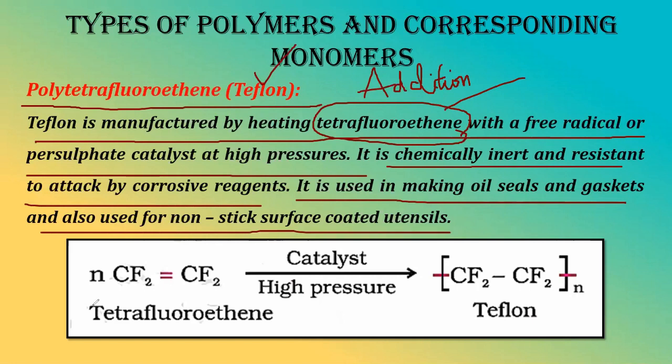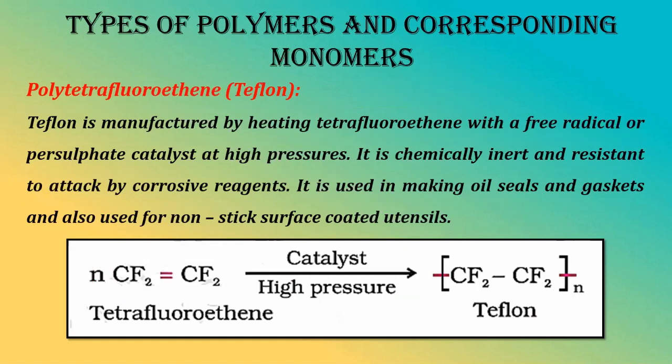Okay, so this is tetrafluoroethene. As you people can see, n times it is being repeated to form Teflon, under catalyst. It is given here only persulfate catalyst and high pressure. Right? Okay, so this was Teflon. Let us go to the next slide.